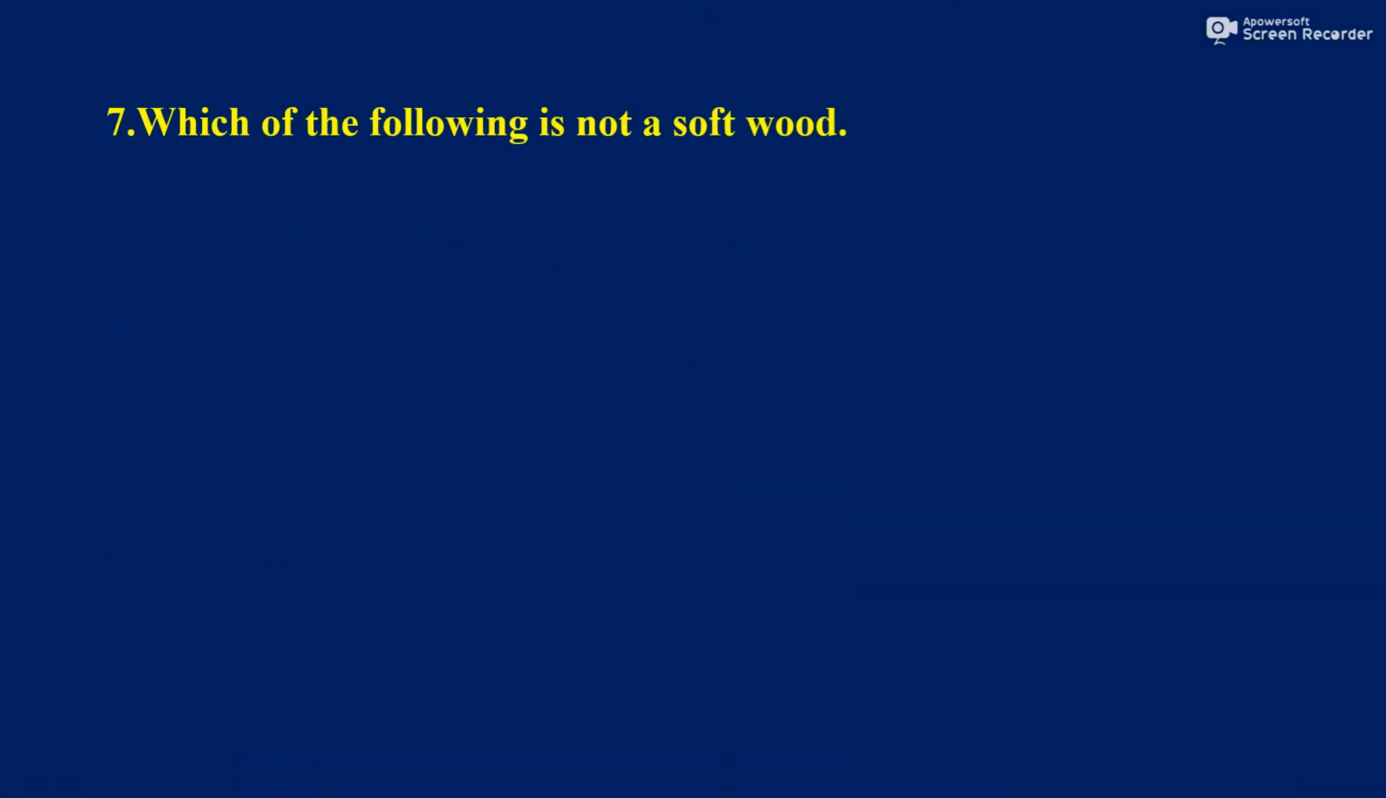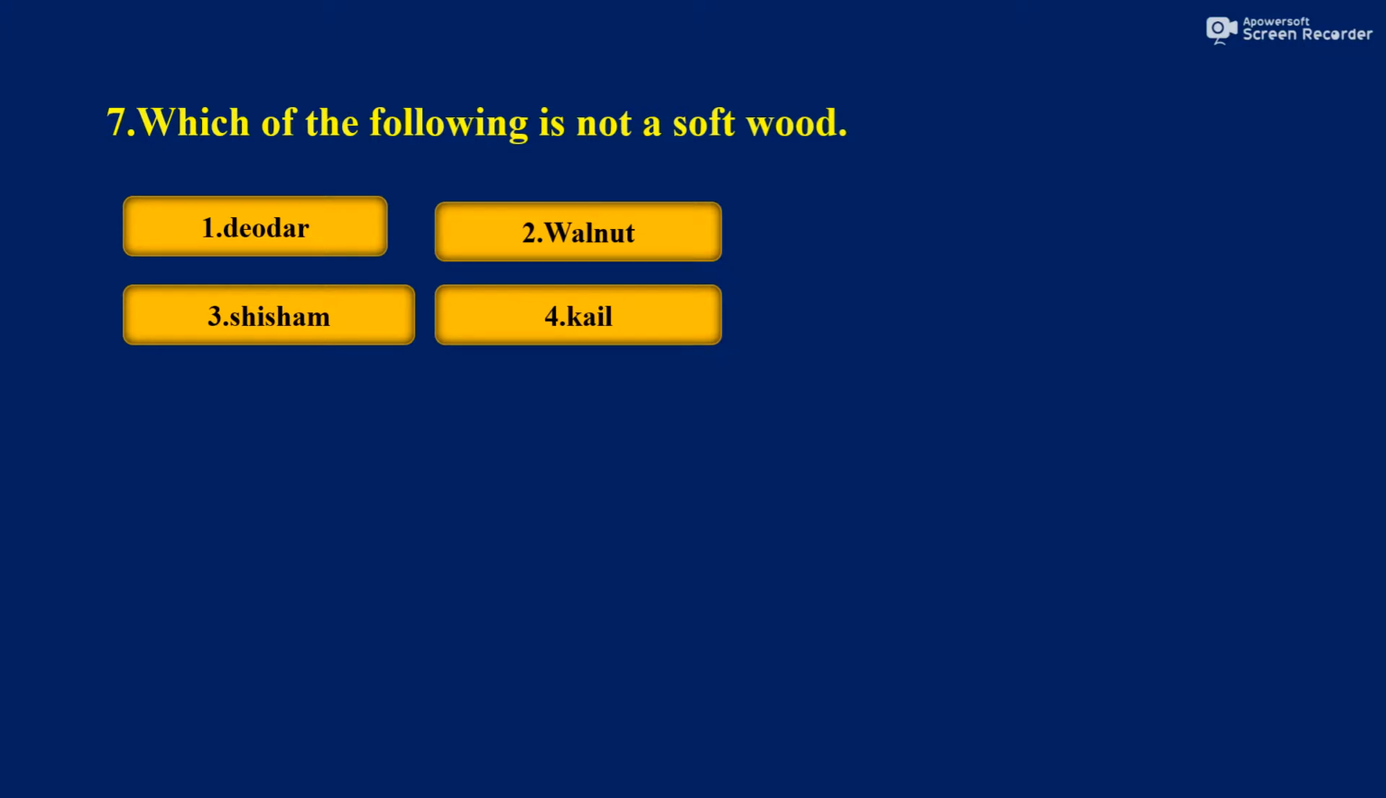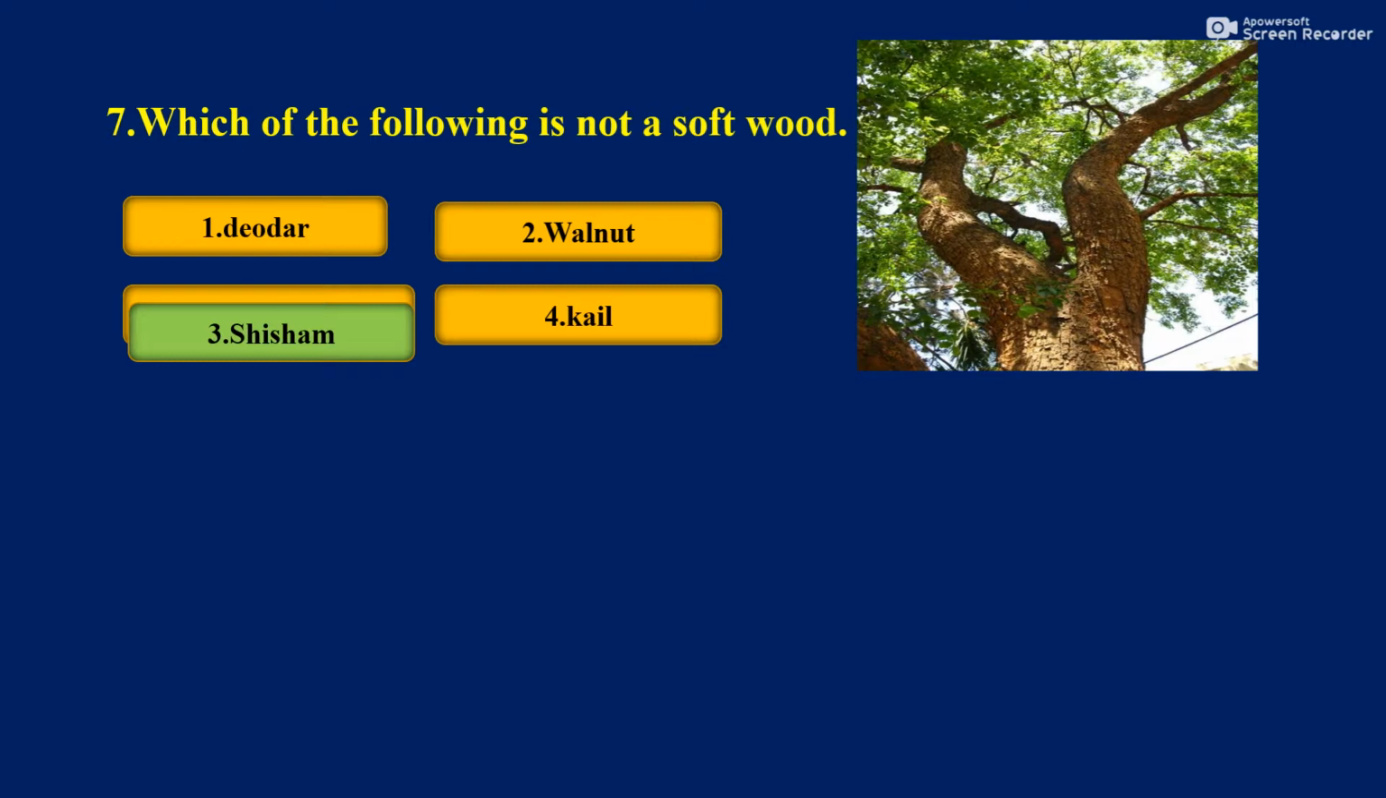Which of the following is not a softwood? So here it is opposite to the previous question. Deodar, just now we have seen it is a softwood, so that will not be the option definitely. So is it walnut or shisham or kale? What is the answer? The answer is shisham. Shisham is a hardwood, so it is not a softwood. See the picture. So obviously the answer will be shisham.